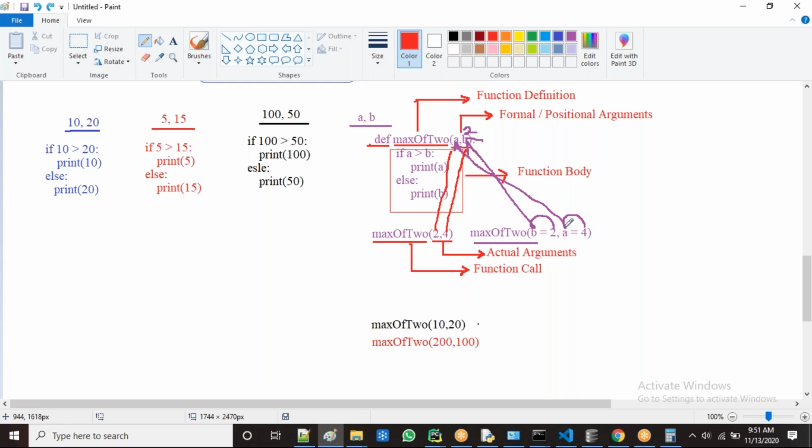Observe, a new point is coming. In this case, I did not use the formal argument names, but in this case, I used the formal argument names. I used A here, and I used B also.